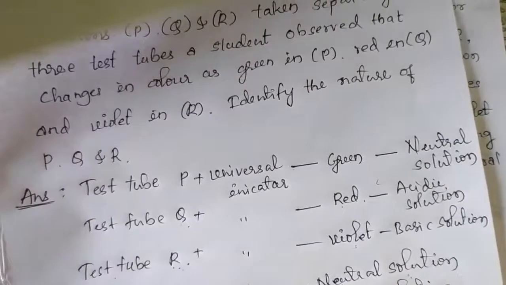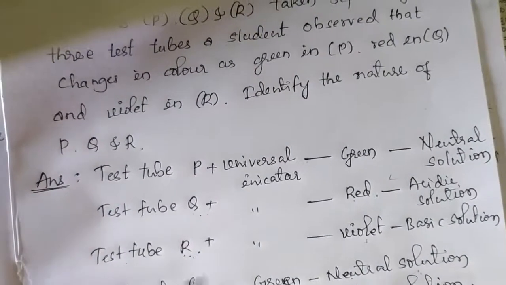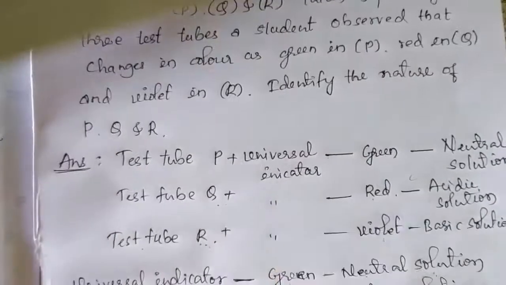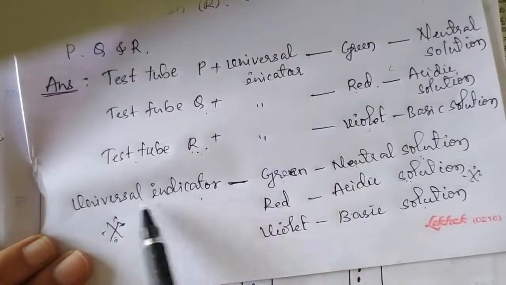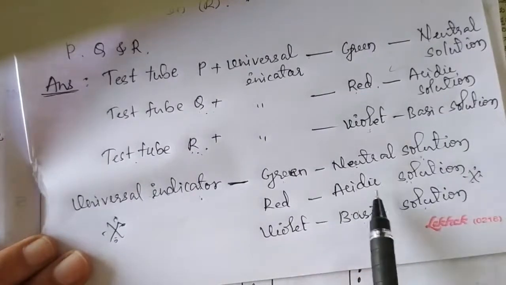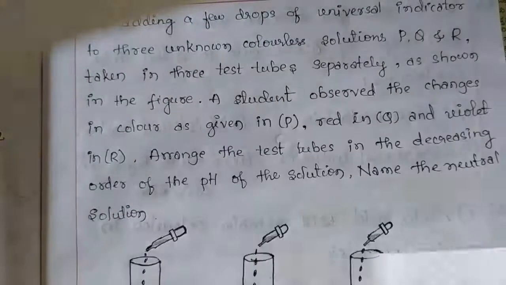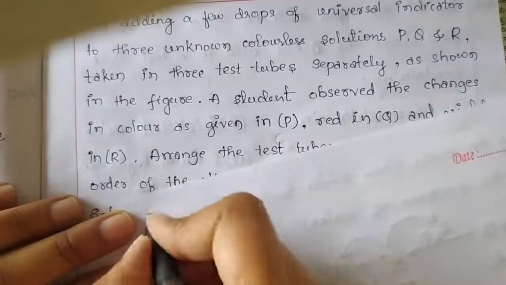So like this we have to answer the question. To answer this type of questions, you should know the color change of indicator. Here they have given universal indicator in neutral, acidic and basic medium. Next we will see the 7th question.